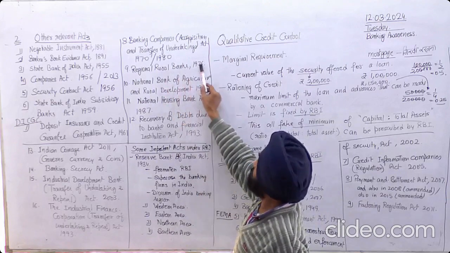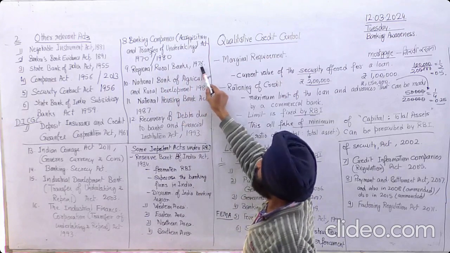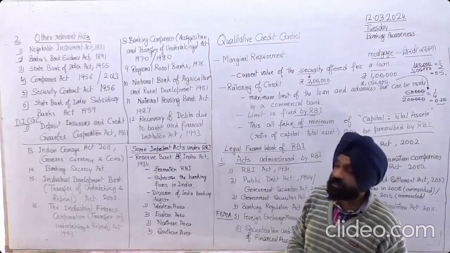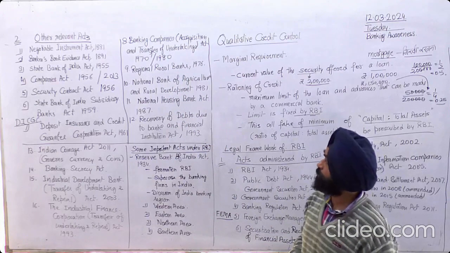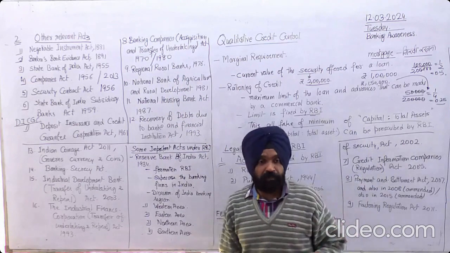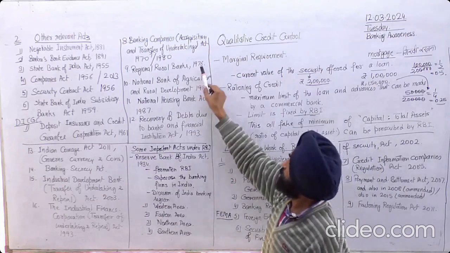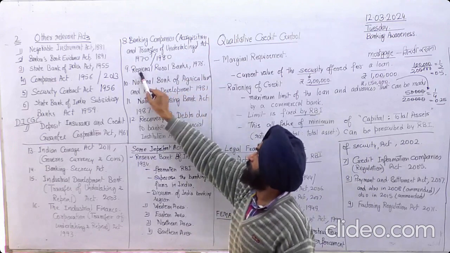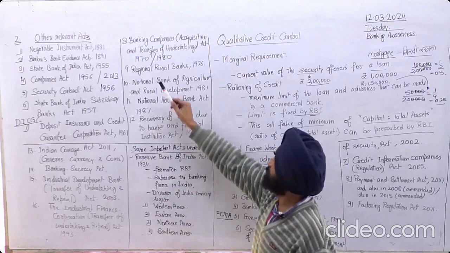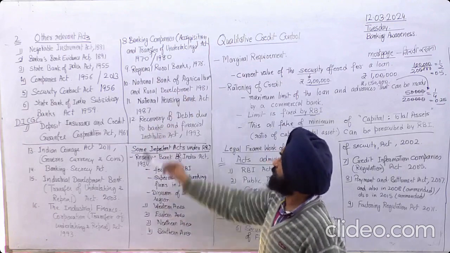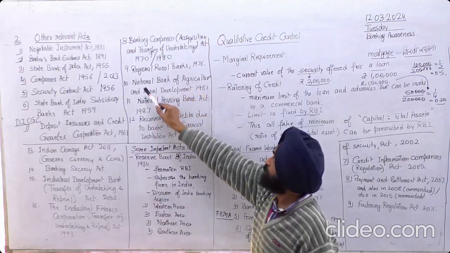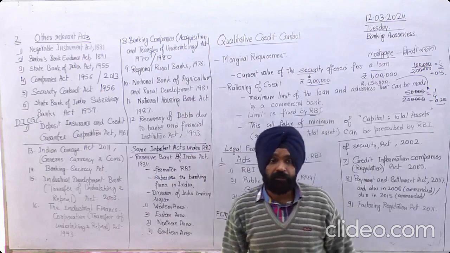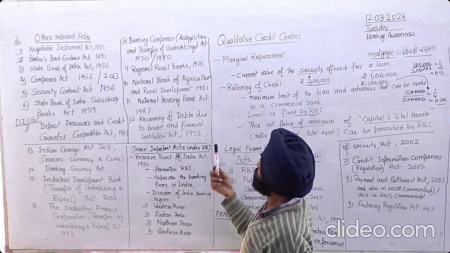Regional Rural Banks 1976. Now from here we can see the economic issues of that time, because to face the economic issues, we have to amend or expand our banking system accordingly. So here there must be a certain economic issue, and the government or RBI decided to expand the banking sector in rural areas, rural banks. Similarly, National Bank for Agriculture and Rural Development 1981. So it comes after the Green Revolution.